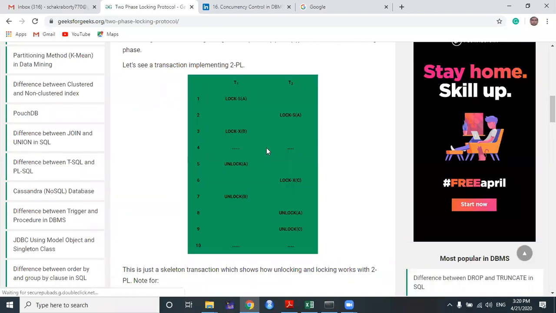Okay, the same thing is applicable for T2. If you check T2, steps 2 up to 7 are the growing phase, and steps 8 up to 9 are the shrinking phase for transaction T2. And which step is the lock point here? Step number 7 is the lock point in the case of transaction T2.